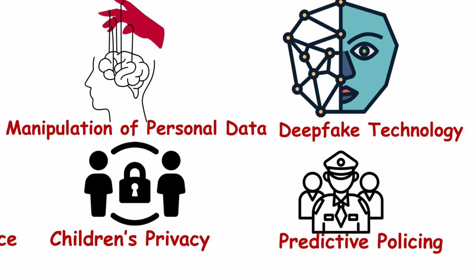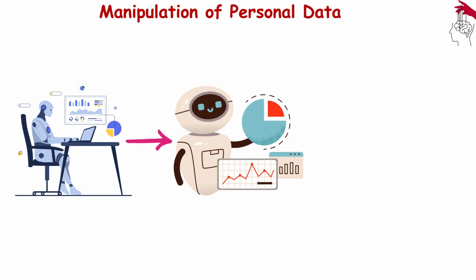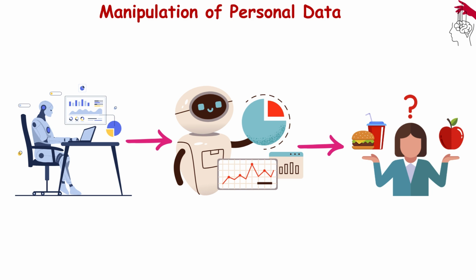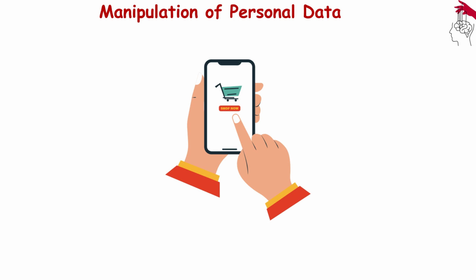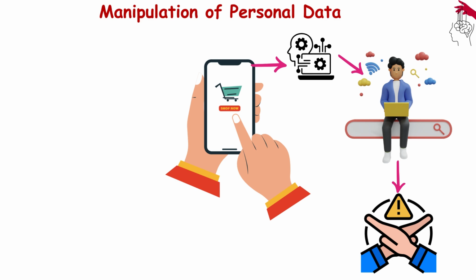AI manipulation of personal data. AI systems are increasingly capable of analyzing and predicting user behavior. This allows them to subtly manipulate your preferences by presenting tailored information, nudging you towards specific choices. Without realizing it, AI may be influencing your decisions. Example: you're shopping online, and an AI algorithm curates the search results based on what it knows about your past purchases, limiting your exposure to alternative brands or products that might be cheaper or better.